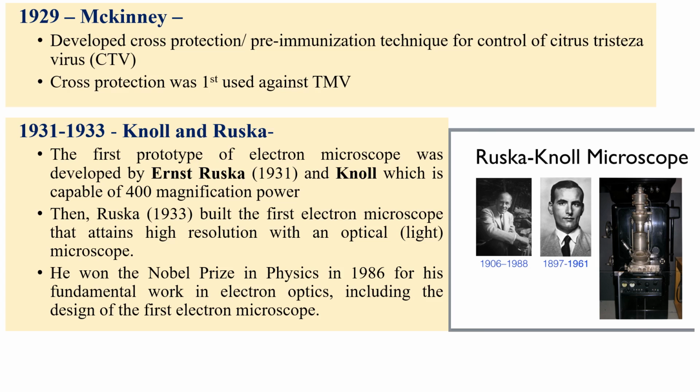Knoll and Ruska were the first persons who invented the electron microscope. In 1931, Ernst Ruska and Knoll developed a microscope capable of magnifying 400 times. Later Ruska alone worked on it, and the magnification went up to 1 lakh, and later, as we know from history, there are microscopes that can now magnify up to 10 crores. Then Ruska built the first electron microscope, which works on the principle of high resolution compared to the optical microscope, and for that Ruska got the Nobel Prize in 1986.